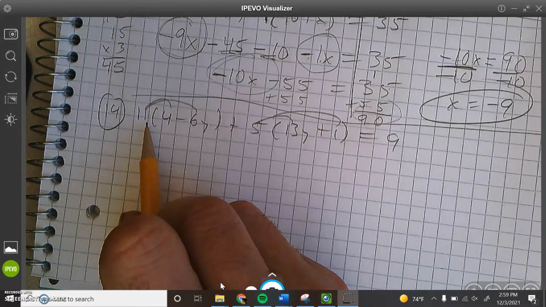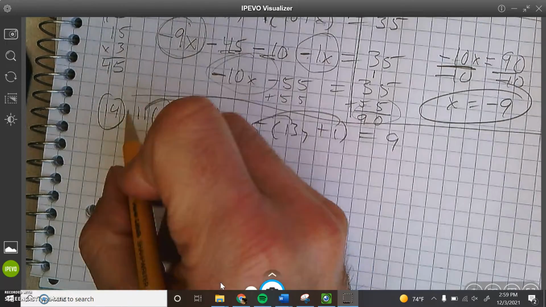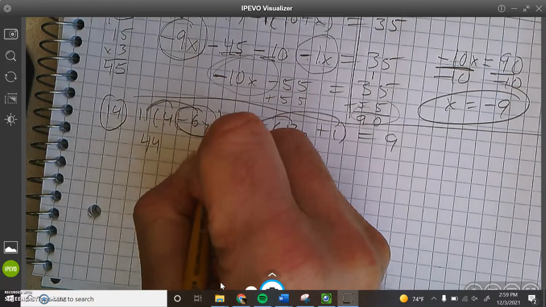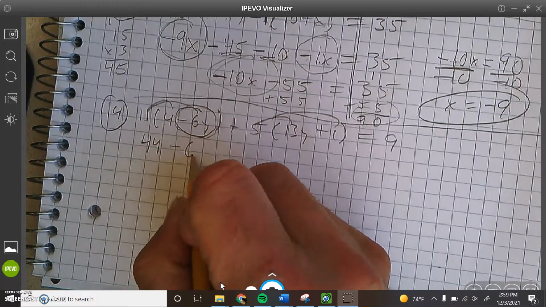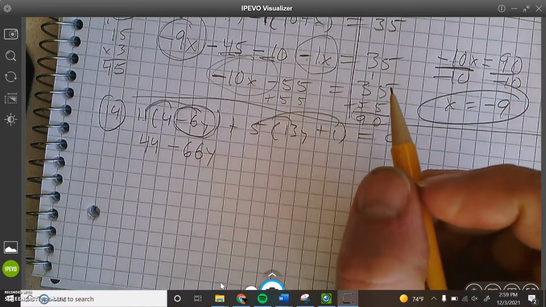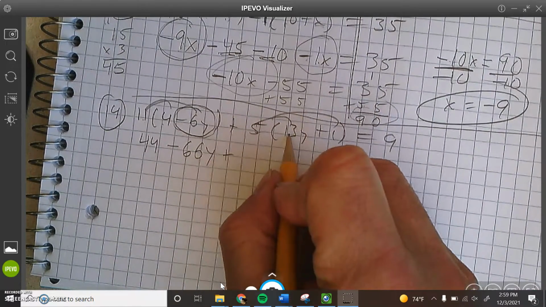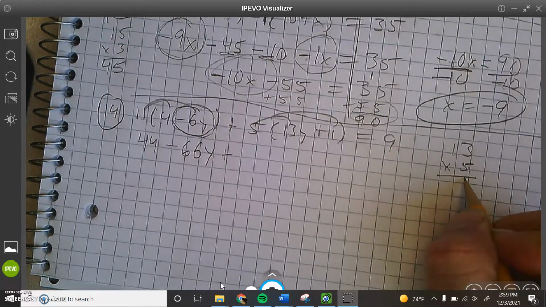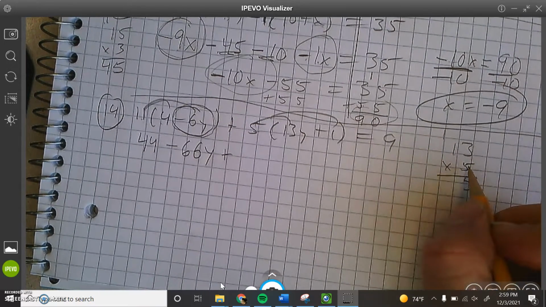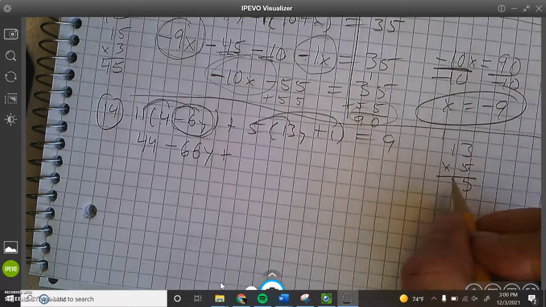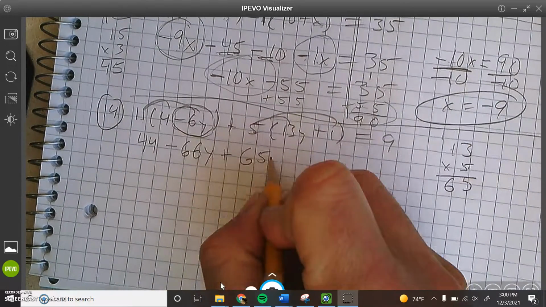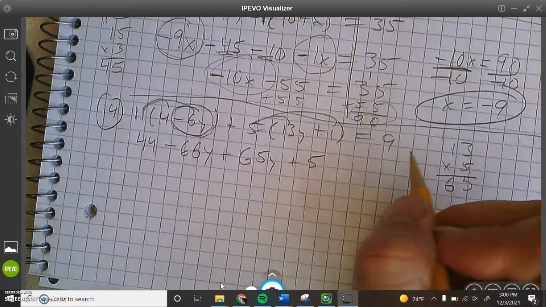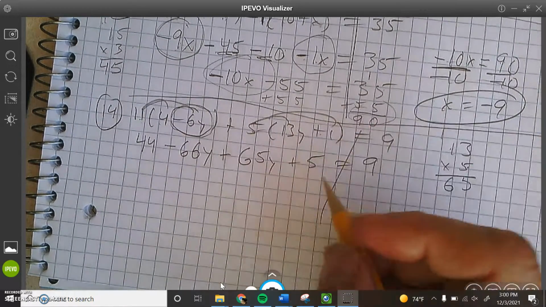All right. Double distribution. We got it. 11 times 4 is 44. 11 times negative 6y. Uh-oh, negative 6y. That would be negative 66y. Plus 5 times 13. I don't know that, so do it over here real quick. 5 times 3 is 15. Bump the 1 to the tens place. 5 times 1 is 5, plus 1, 65. Easy. 65y. 5 times 1 is 5. Equals 9. Whoop! Got it.